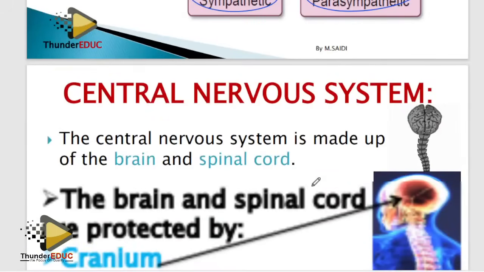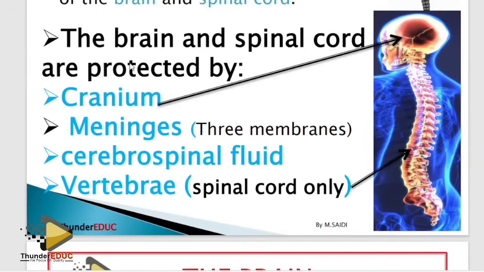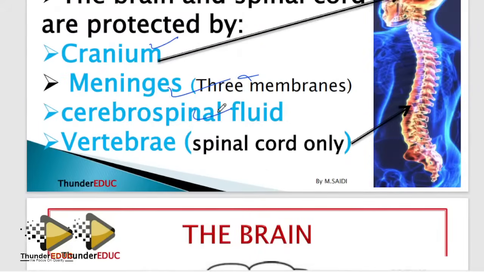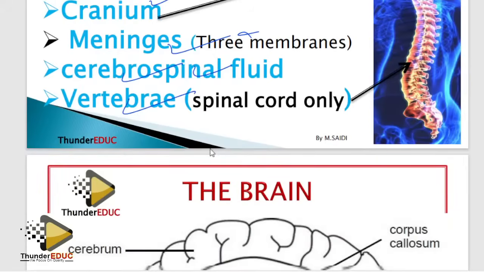Know if they just bring the labeling. How is the brain protected? Cranium, meninges, and then cerebrospinal fluid. There's a difference between a cranium and a skull, so it is better to say cranium and meninges. You don't need to know the other names, however much people talk about names in books. And how is the spinal cord protected? It's protected by the cerebrospinal fluid and then the vertebrae.